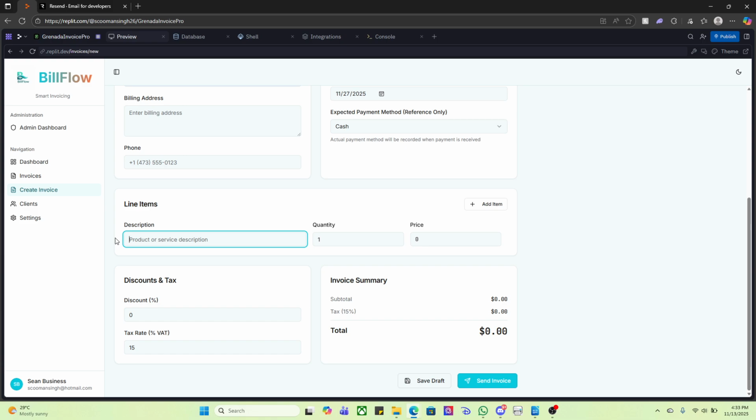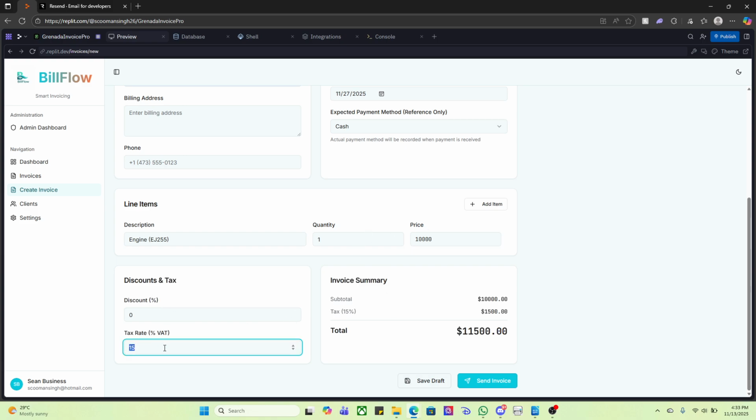So for example, let's say they are ordering an engine, and let's say that engine is an EJ255. That's the engine that they're currently ordering. And say an engine like this costs, I don't know, about $10,000. You can then set the tax rate and a discount percentage from the total price.